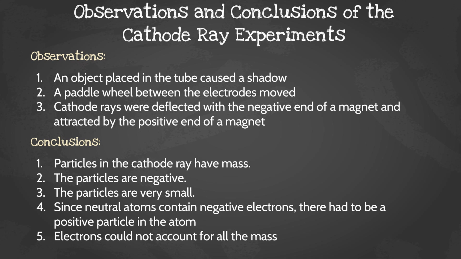So our conclusions were that the particles are negative and they are very, very small, and since neutral atoms contain negative electrons, there had to be positive particles in the atoms. And electrons cannot account for all of the mass, right? So we discovered that this ray had mass and then it had smaller parts. So we discovered the electron and therefore eventually the proton.